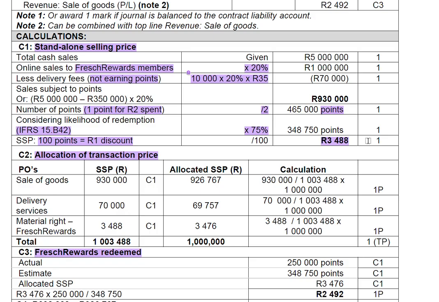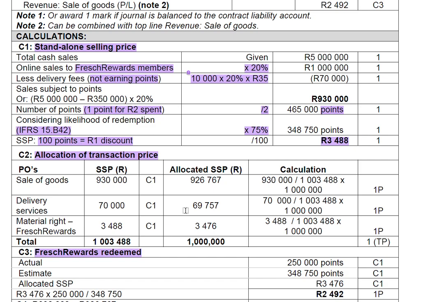Then once you have the points that are probable to be redeemed, you have to ask yourself, how do I get 1 rand? I need 100 points. Then I'm going to take that and divide by 100. Then it gives me the amount of 3,488. Now I have the standalone selling price. What do I do now? What's the next revenue step for IFRS 15 that I need to do?